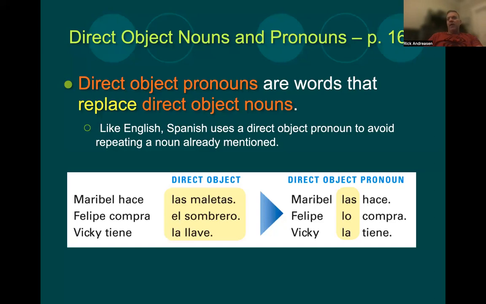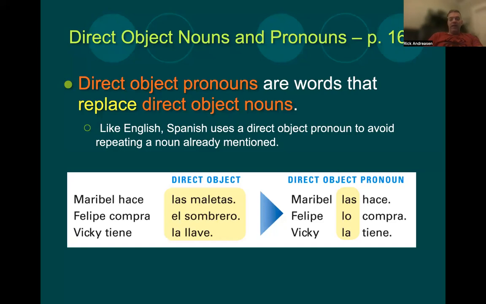We don't say, I buy books for my class. I read the books for my class. I take the books to my class. I put the books in my backpack. We say them, right? Today I bought books for my class. I'm reading them, I'm taking them to school, I'm putting them in my backpack. So we've replaced that direct object, the books for my class, with the pronoun them, and then we use that over and over again. So same thing in Spanish. We're replacing the nouns that are the direct objects with these direct object pronouns.